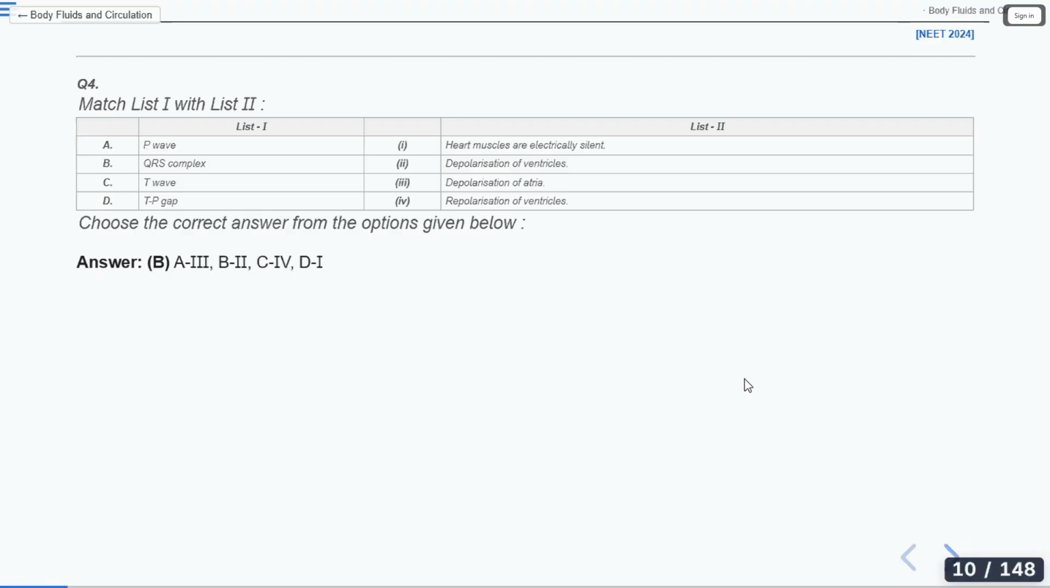The P wave is depolarization of atria. The QRS complex is depolarization of ventricles. The T wave is repolarization of ventricles. The TP gap is when heart muscles are electrically silent. Very good. Let's see the next question.